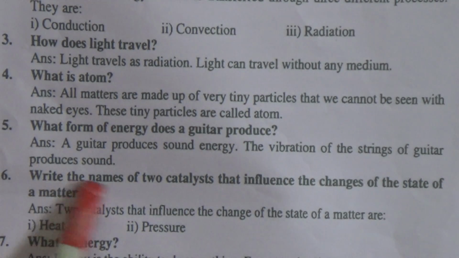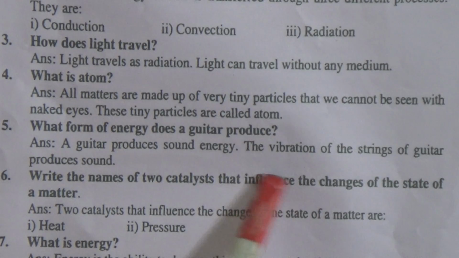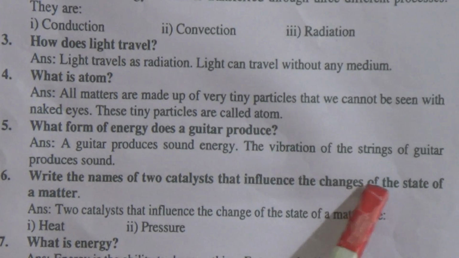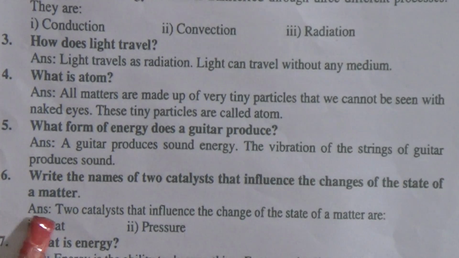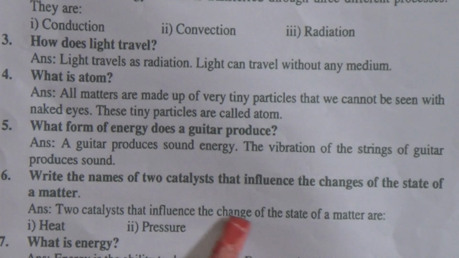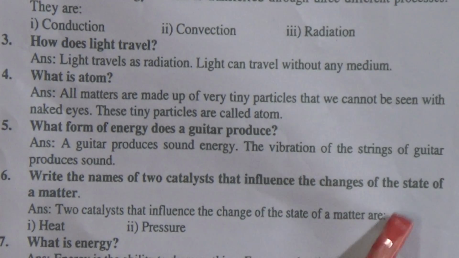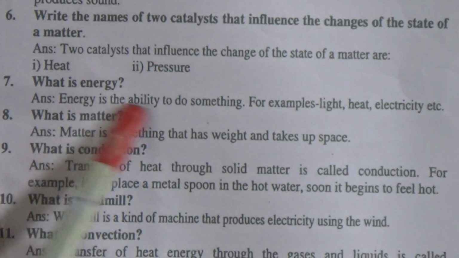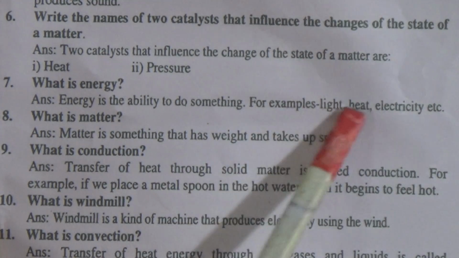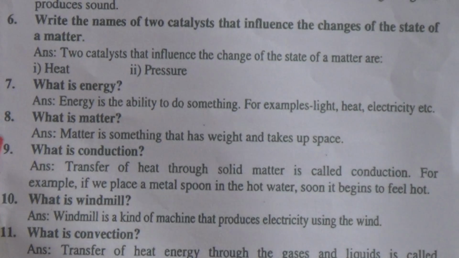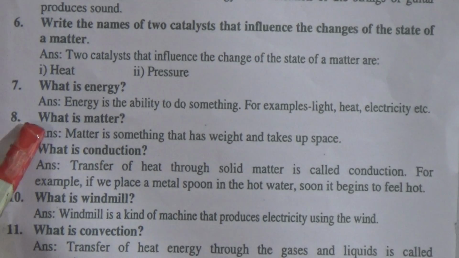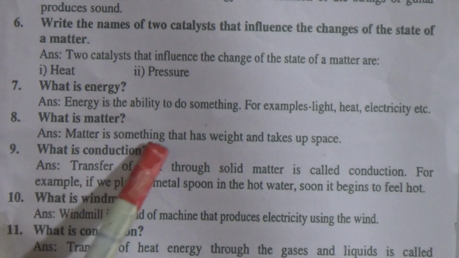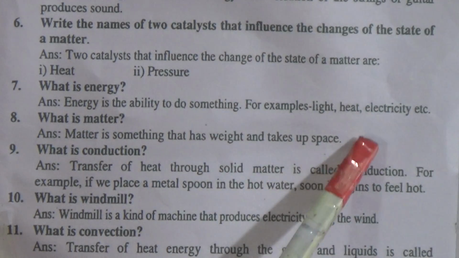Question number 6, write the names of 2 catalysts that influence the changes of the state of a matter. The answer is, 2 catalysts that influence the changes of the state of a matter are heat and pressure. The question 7 is, what is energy? Answer is energy is the ability to do something. For example, light, heat, electricity, etc. Question number 8, what is matter? The answer is matter is something that has weight and takes up space.